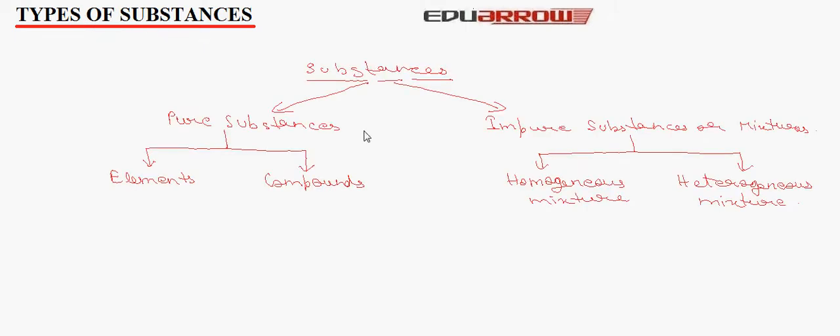Let us first talk about division of substances. Substances are divided into two categories: pure substances and impure substances or mixtures. Pure substances are further divided into two categories: elements and compounds. Impure substances or mixtures are divided into homogeneous mixture and heterogeneous mixture.